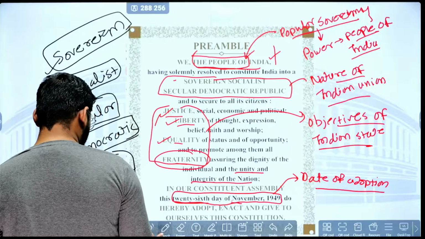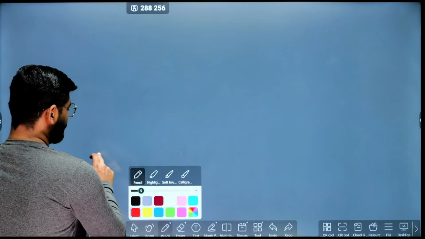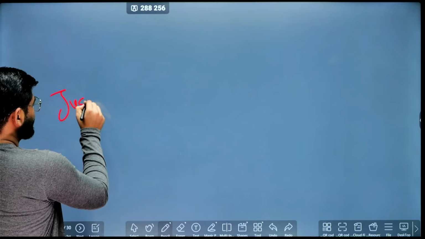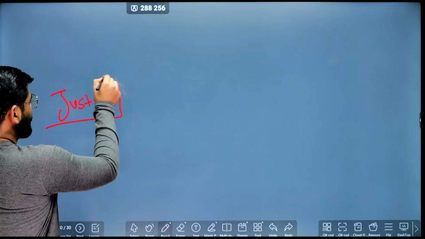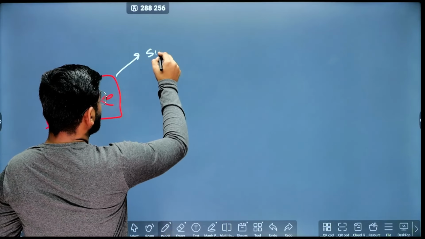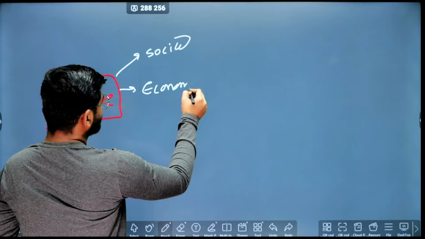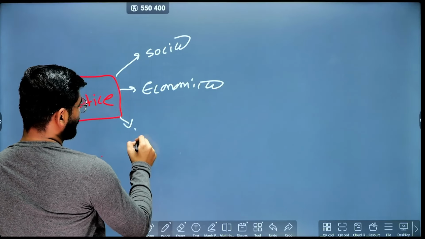Now when it comes to these three, the word justice covers social, economical and political.